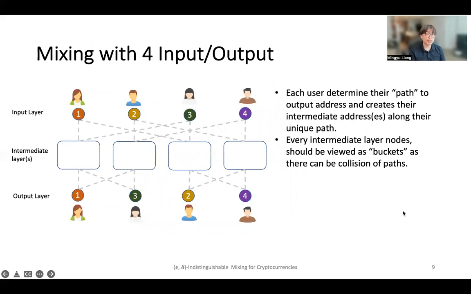Now, let's consider an even simpler four-size butterfly network and see how we use it for four-party mixing. In this case, users 1 and 4 would like to pay directly to the new address, while 2 and 3 basically swap their output positions. To transfer one's value from its input address to its output address, each user follows strictly the path defined by the underlying butterfly network while creating additional addresses in the intermediate layers to forward their values. Clearly, there could be collisions of paths, so we are using buckets instead of nodes for the junctions in the intermediate layers.